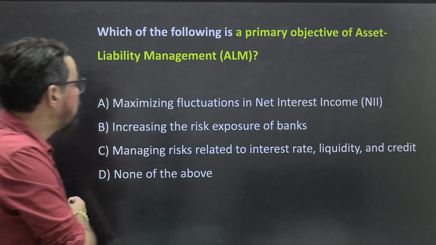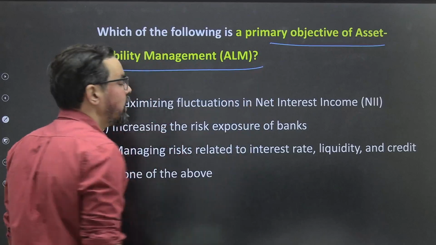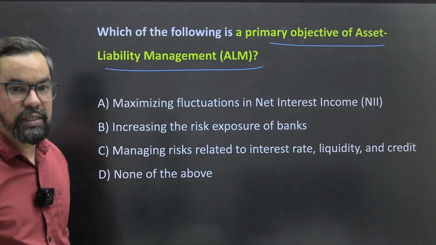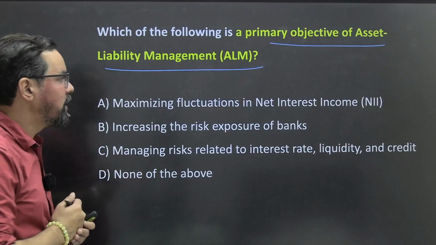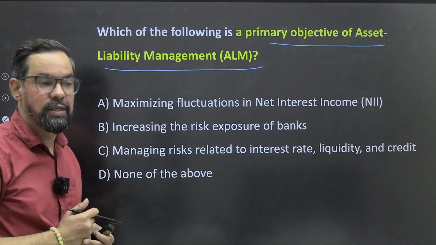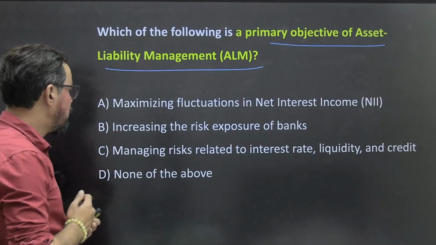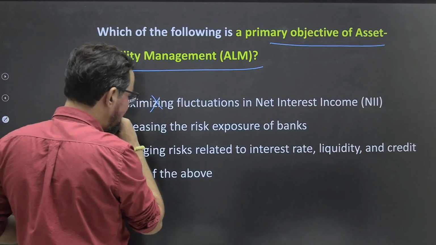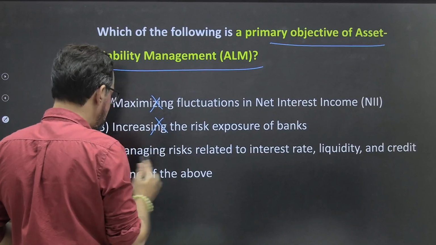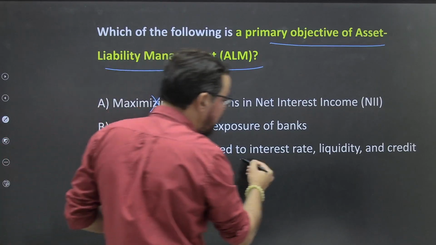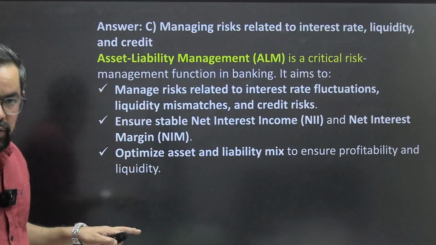Okay, which of the following is the primary objective of asset liability management? तो ALM हमने पिछले मॉड्यूल में बहुत डिटेल में डिस्कस किया है. ठीक है, आई होप एवरीबडी विल बी एबल टू आंसर दिस. सो इट इज लाइक मैनेजिंग योर एसेट्स एंड लायबिलिटी, सिंपल टर्म्स में. ठीक है, so maximizing fluctuation, no. Minimizing होता है actually. Increase the risk exposure, decrease the risk exposure, liquidity risk, interest rate risk. Managing risk related to interest rate, liquidity and credit, 100% true. ठीक है, so C will be the right answer for this particular one.